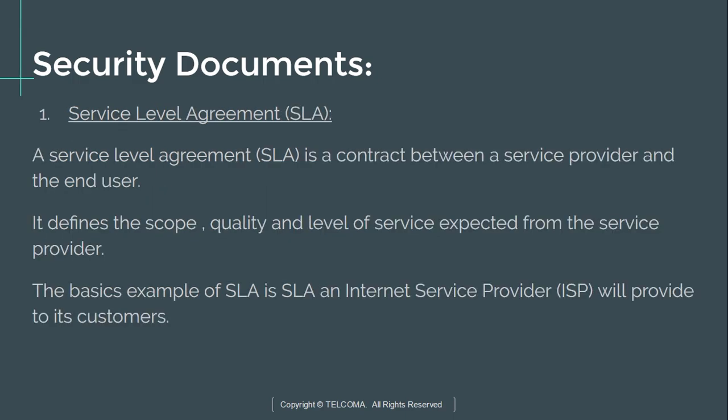The first is the service level agreement. It is a contract between a service provider and the end user: the service provider which gives the services and the end user which uses those services. The service provider defines the scope, quality and level of service which is given to, or expected by, the end user. A basic example of an SLA is the one internet service providers sign to deal with the customer or to give the required services to that customer.